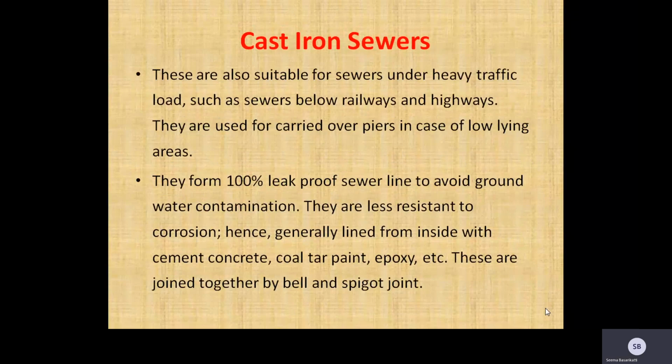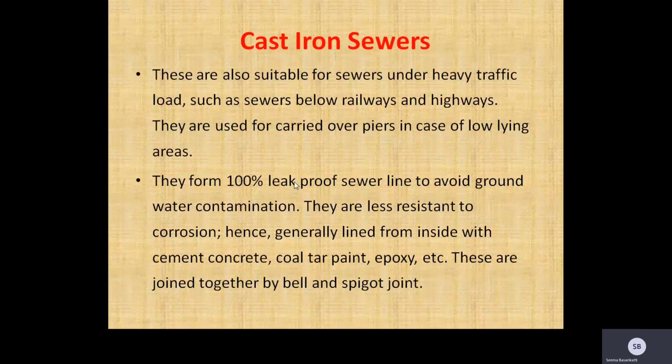Cast iron sewers are also used for sewers under heavy traffic load, such as sewers below railways and highways. They are used for carrying over piers in case of low-lying areas.